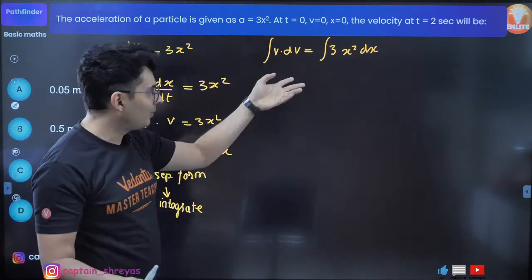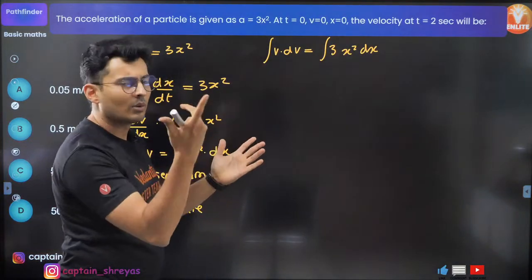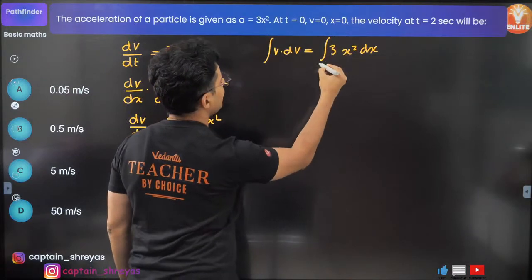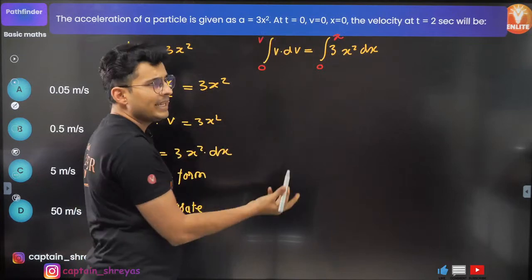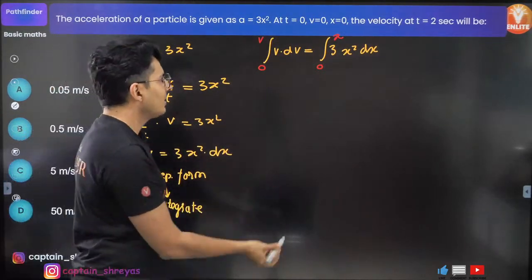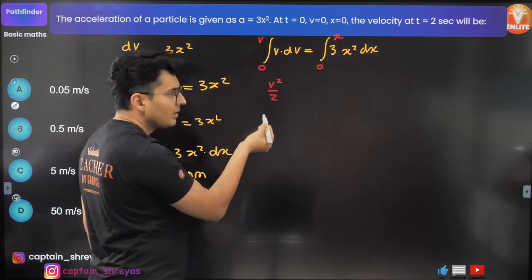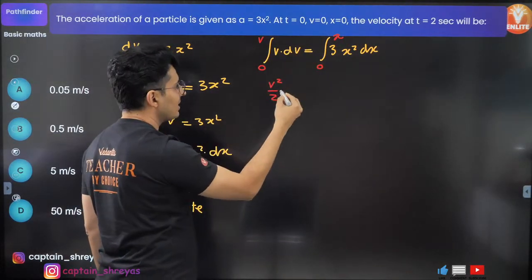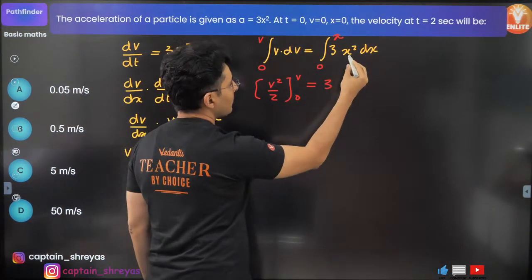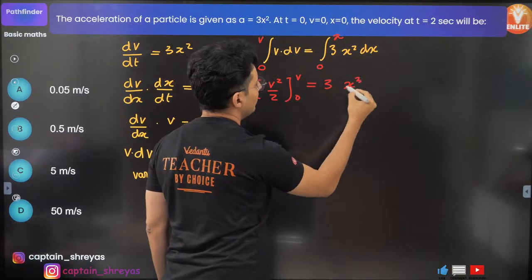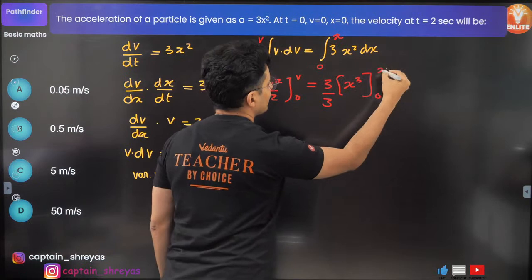Now, I know the option might be B because you have already seen the answer. So just put the limits. What are the limits? When x is 0, velocity is 0. When x is x, velocity is v. Okay. So this will become v's integration is v square by 2. Correct? V raised to 1 plus 1 by 1 plus 1. Limits 0, v. X square's integration is x cube by 3. 3 anyways will cancel. I know that. And I'll put 0 and x over here.